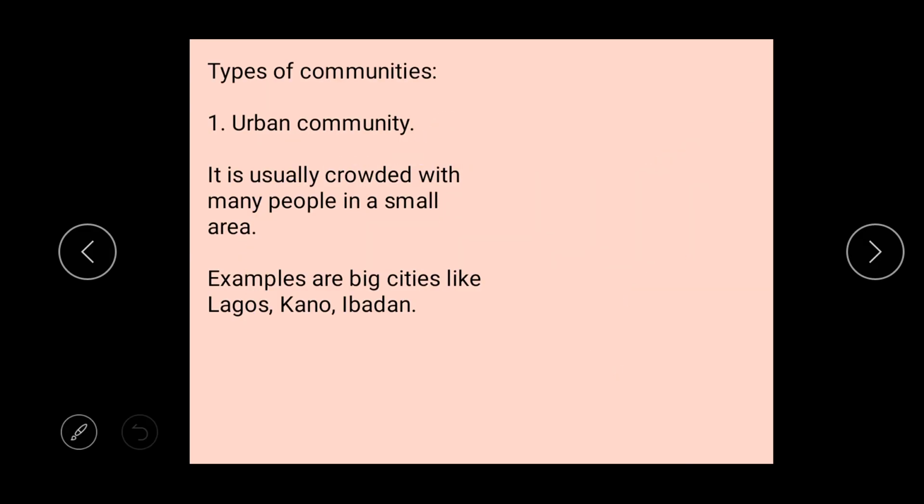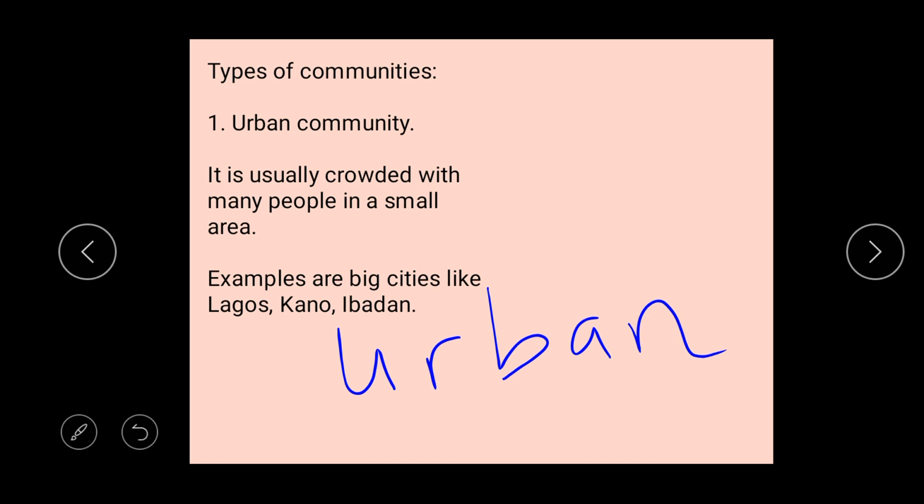The first type of community is the urban community. Can we say urban? Urban is spelled U-R. Can you spell it after me? U-R-B-A-N. Urban. Urban community. So what is an urban community? An urban community is usually crowded with many people in a small environment or in a small area.